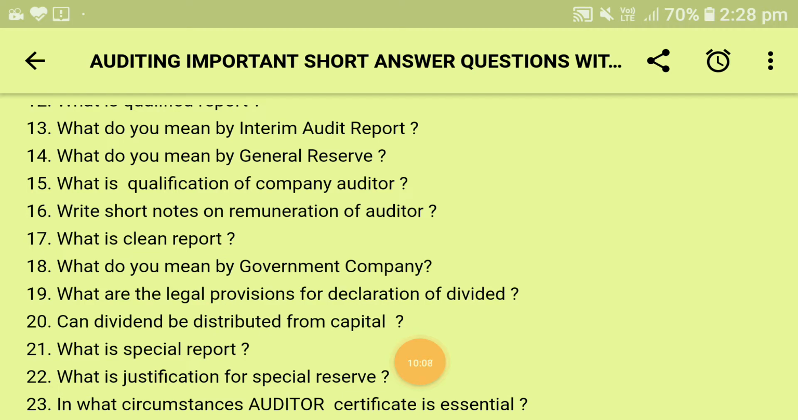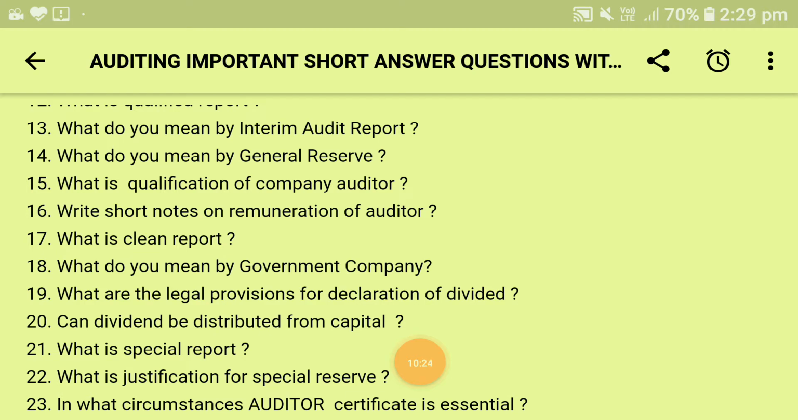Next comes, what do you mean by a government company? A government company is one in which not less than 51% of the paid up share capital is held by the central government, or by one or more state governments, or jointly by the central government and one or more state governments.